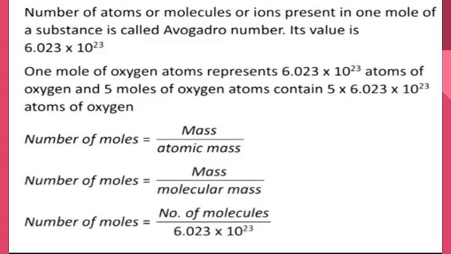To find the number of moles, there are certain definitions and formulas. The number of moles is the mass divided by the atomic mass or molecular mass. Also, the number of moles is the number of molecules divided by 6.023 into 10 power 23. So remember all these formulas and make a note of them.